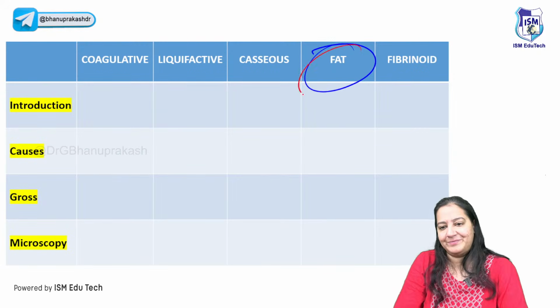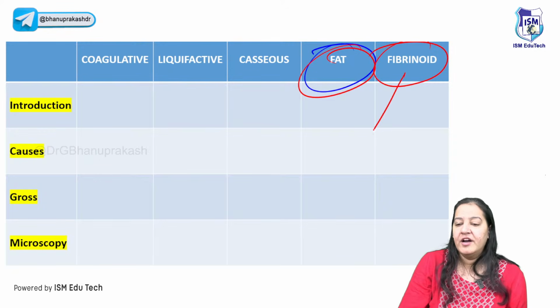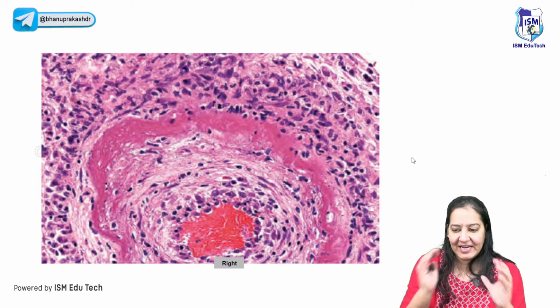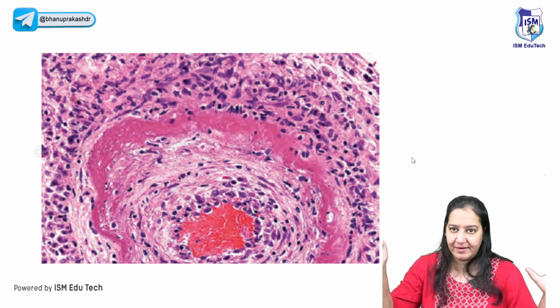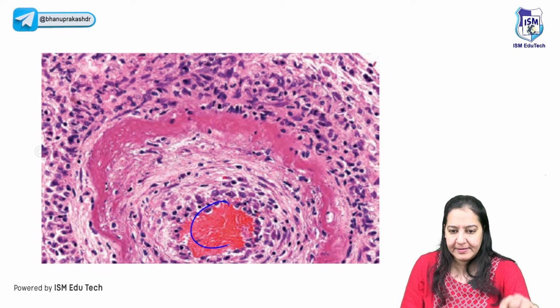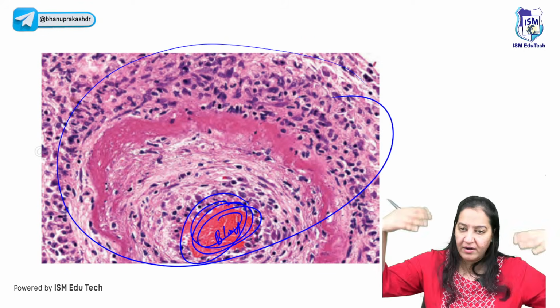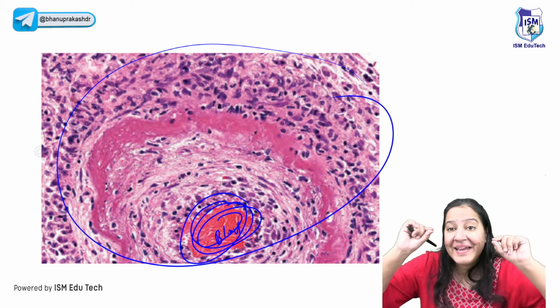And the last one is fibrinoid. Fibrinoid necrosis occurs in the wall of the blood vessel. You know the wall of the blood vessel has three layers: intima, media, and externa. Can you see here? This is the lumen of a blood vessel having blood. This is the intima. This is the complete media. The externa is not shown here. So in the media